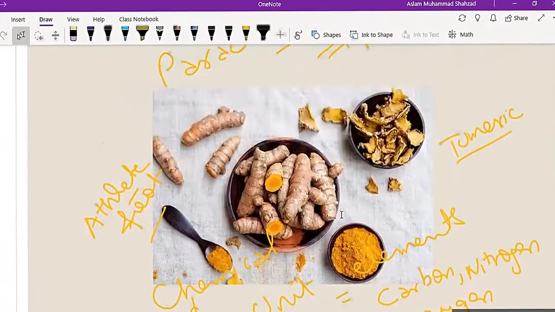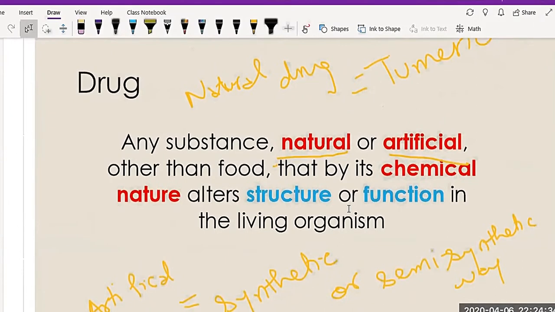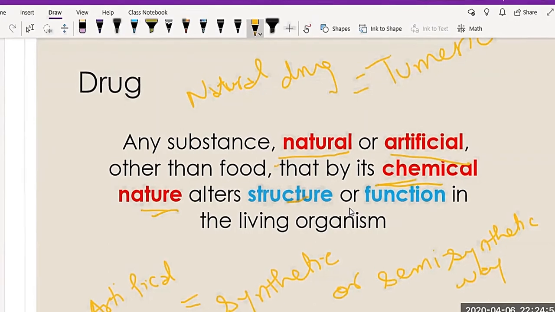So you have to understand in simple terms that a drug, which could be natural or artificial, has some roots in its chemical nature that affect the structure or function of living organisms.